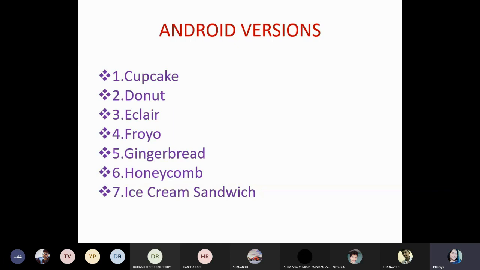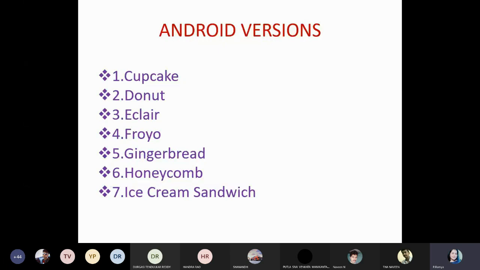Google follows one tactic here. A tactic is just like an interesting manner. Each and every version of Android is released in ascending order. A doesn't have an Android version, and AB alphabets don't have any Android version. Actually, initially Alpha was released as an Android version. Initially it starts with A, Alpha was released, but it failed. While testing that particular Android version, it failed. So that's why Alpha is not included within the Android versions.